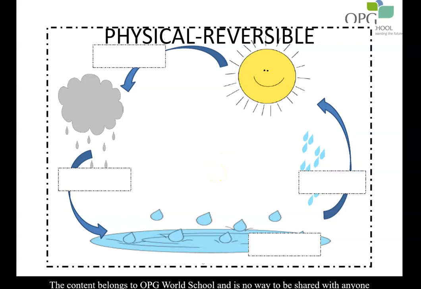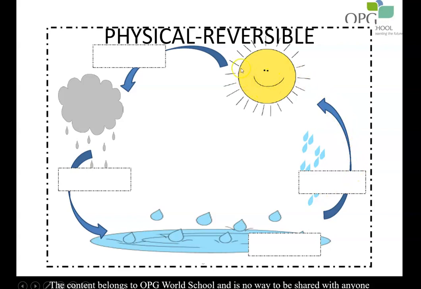For example, in the water cycle. The water cycle is also a reversible physical change. The states of water are changing constantly. As we know, water will evaporate and undergo a change in state into water vapor. This process is called evaporation.